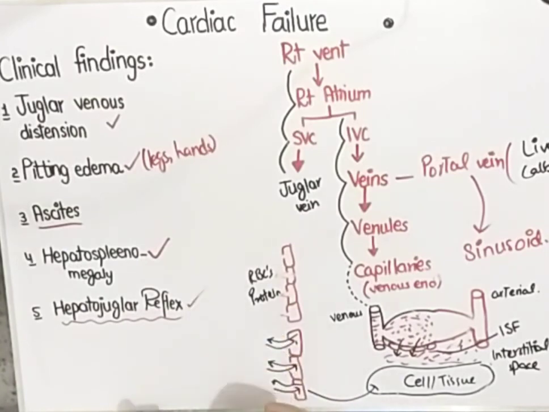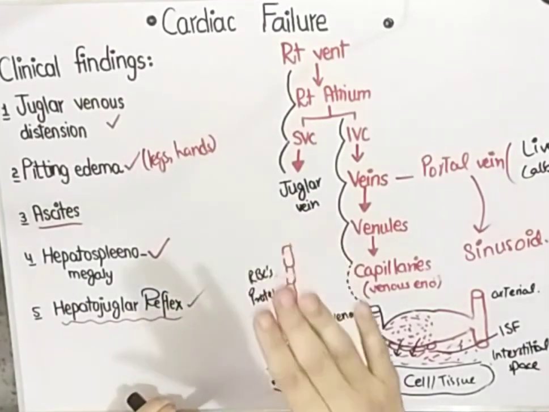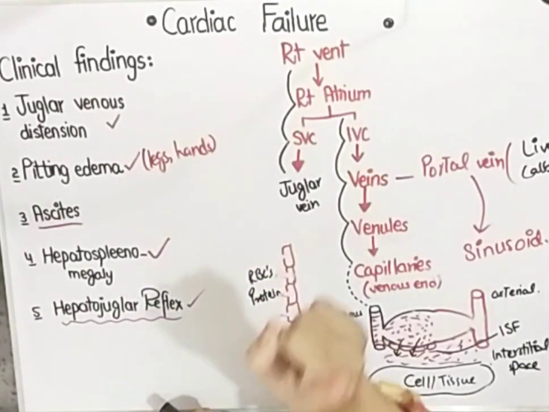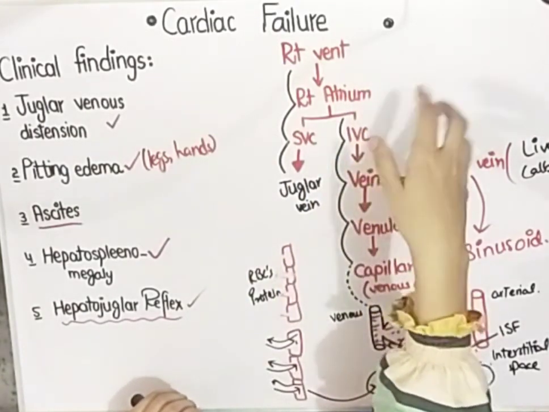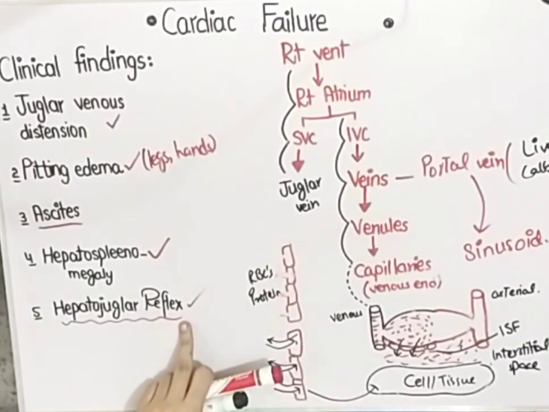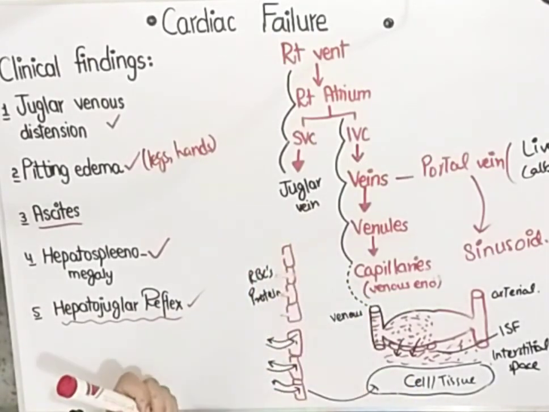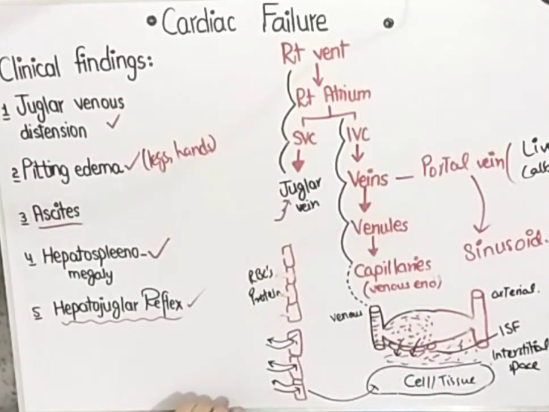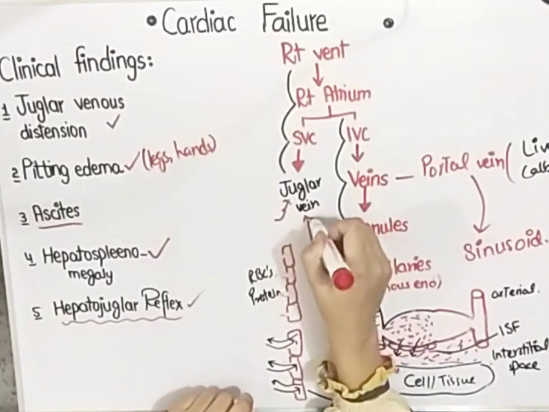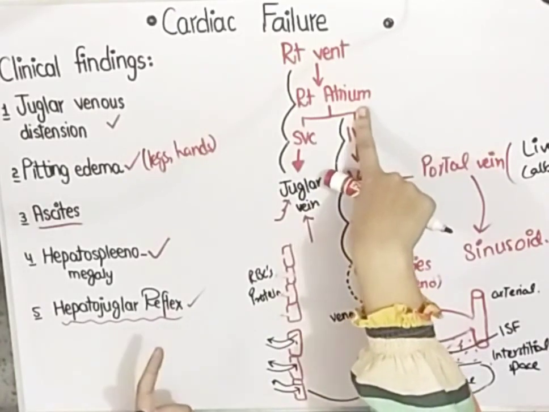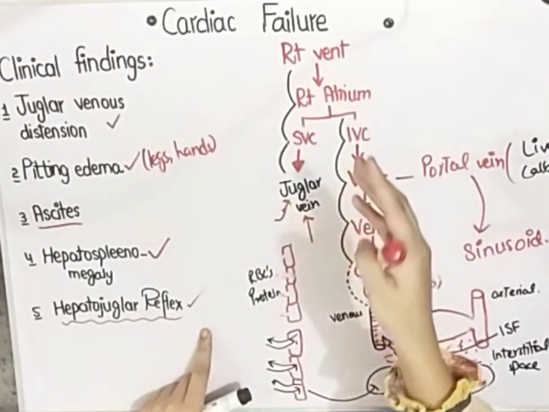What is hepatojugular reflex? Basically, when you put pressure on the upper part of the abdomen, due to compression of veins over that area, the venous return to the heart is increased. As a result, the right atrium activates the compensatory mechanism to compensate for that increased venous return. Since venous return is increased, there would be jugular venous distension. The blood will go to the jugular vein, causing jugular vein distension, and the blood will go to the right atrium. It would be a clear sign for the right atrium to compensate this increased venous return, and the jugular vein comes back to normal after some time.